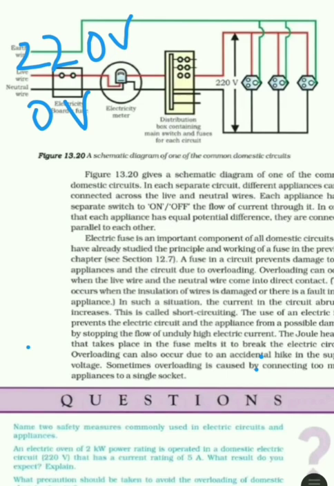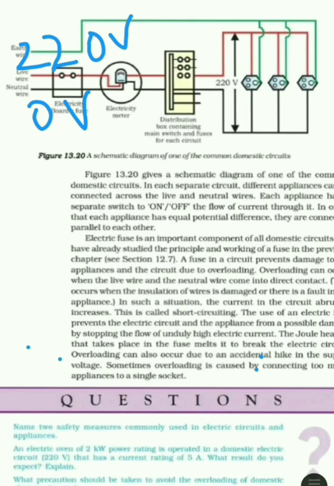One more precaution is the fuse. If overloading or short circuit happens, then a huge amount of current flows through the appliances. In this case, appliances can get damaged. To avoid this, a fuse is used in the electric circuit. A fuse is a small piece of wire made up of an alloy of tin and lead, which has high resistance and low melting point.